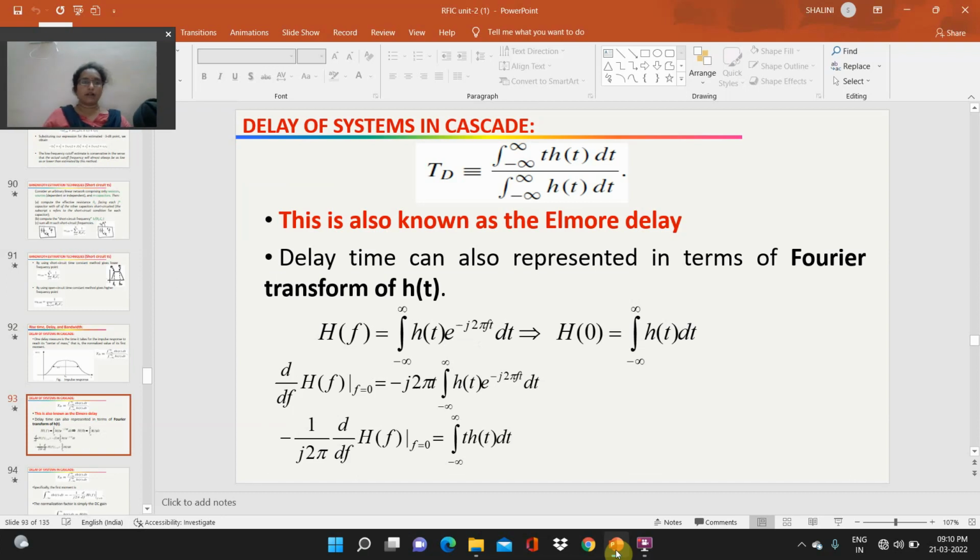So dH by df at f equal to 0 is equal to minus j 2 pi times the integral of t h of t e power minus j 2 pi f t dt, that is minus 1 by j 2 pi dH by df at f equal to 0 equals the integral of t h of t dt.